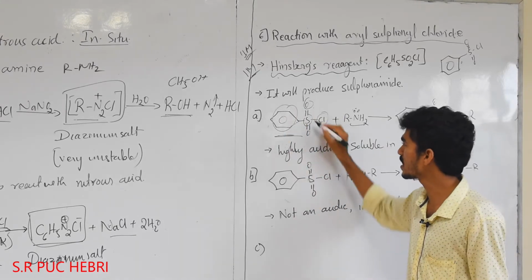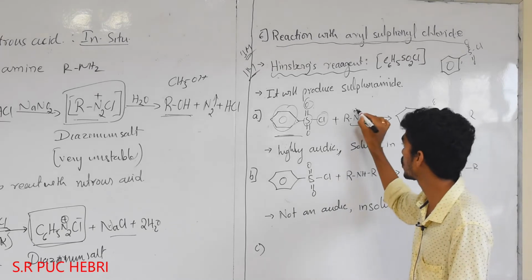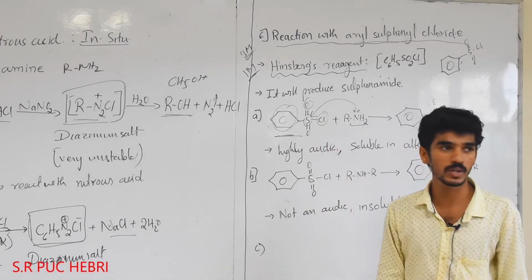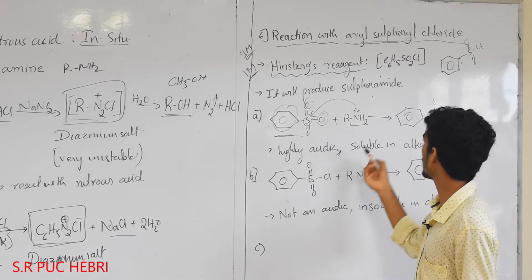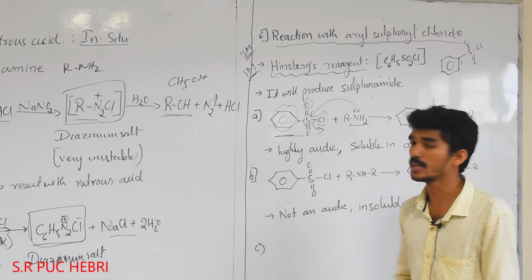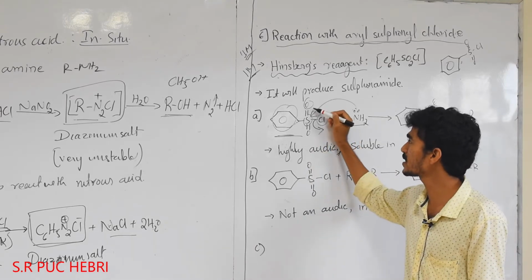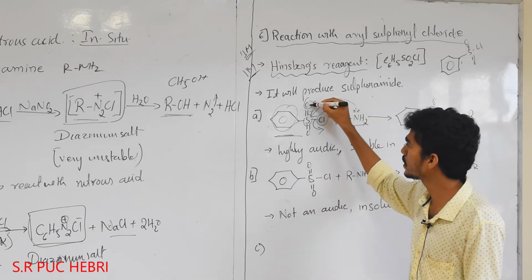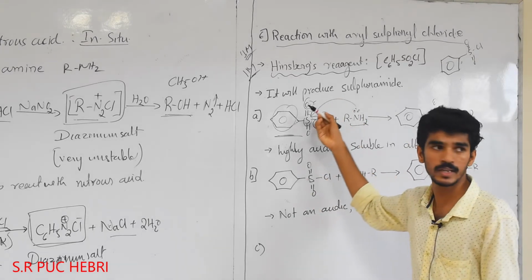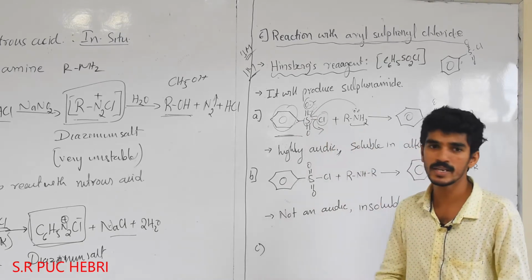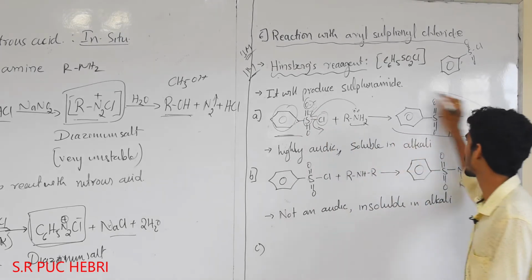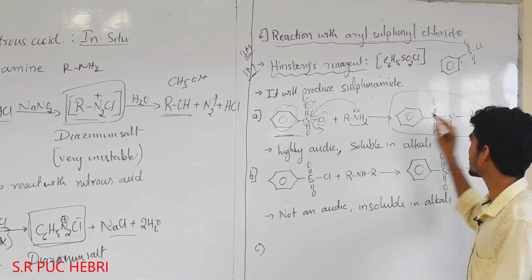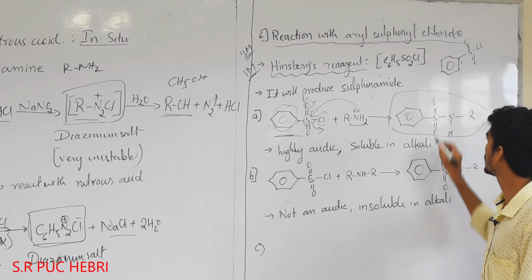Out of these, sulfur has electron deficiency, so it will attach to the sulfonyl group. At the same time, Cl will eliminate. Oxygen will take 1 electron towards itself. In the resonance structure the Cl is eliminated, but here I'll write it directly. N substituted benzene sulfonamide will form.